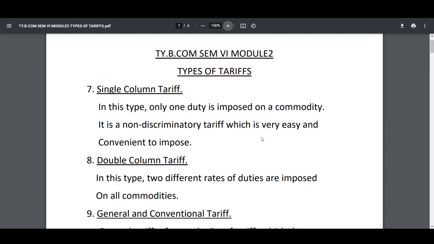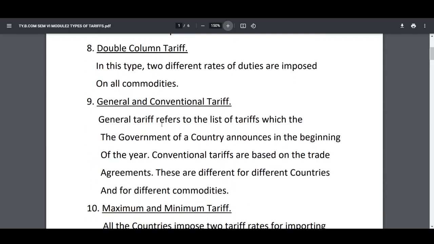Good afternoon, students. Today I am teaching you types of tariffs. Seventh one, single column tariff. In this type, only one duty is imposed on a commodity. It is a non-discriminatory tariff which is very easy and convenient to impose.